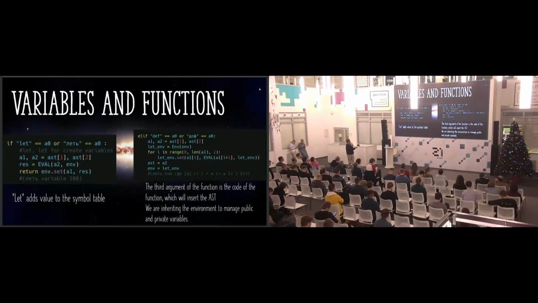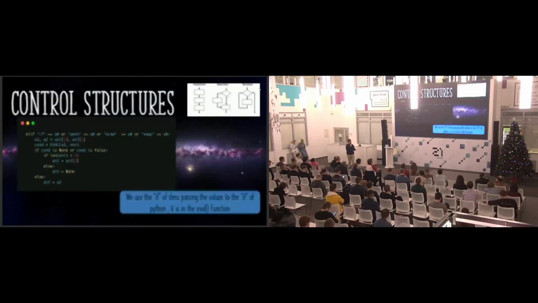Okay, how can we make the functions and variables here? To make the variables is very simple. Add the word to the environment, and you're going to have a variable. Later you can call it and use it, very simple. And a function is a part of code in the environment associated with the name of the function. We have control structure here.